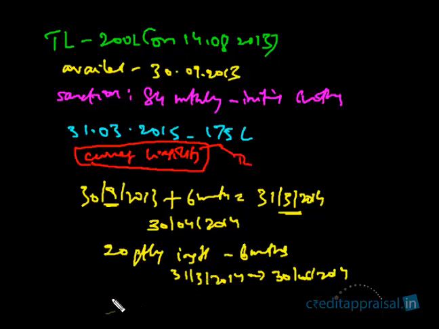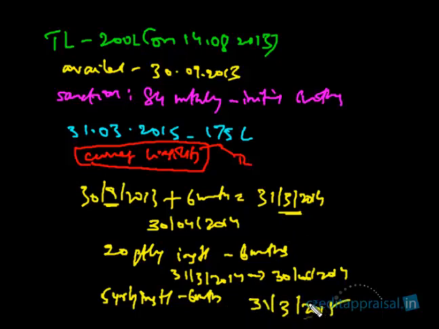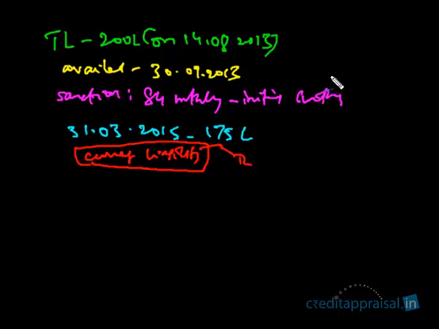If the repayment was stipulated as 5 annual installments, where only once a year you make the installment, with an initial holiday period of 6 months, then when is the first installment going to fall due? The 6 months will end on 31/3/2014, and then the first installment will be on 31/3/2015. Are you seeing the difference here? This is how it is actually done in practice. In this case, it is a monthly installment, so the first installment is going to fall due on April 30th, 2014.